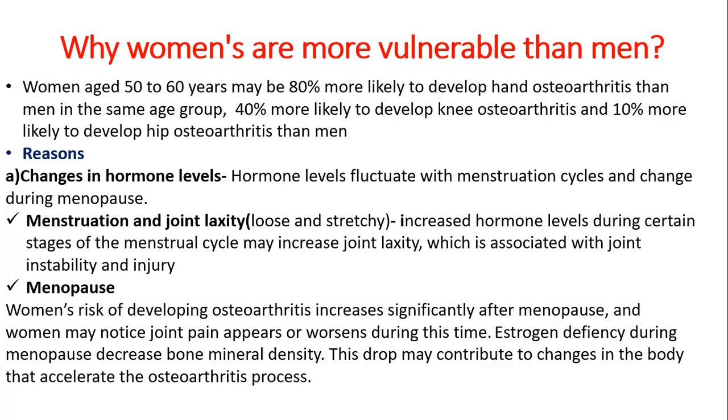First is hormone levels. Due to menstruation, which leads to joint loosening and stretching, and leads to instability and further loosening of joints. Menopause: during menopause, estrogen deficiency takes place, which decreases bone mineral density and accelerates the osteoarthritis process.